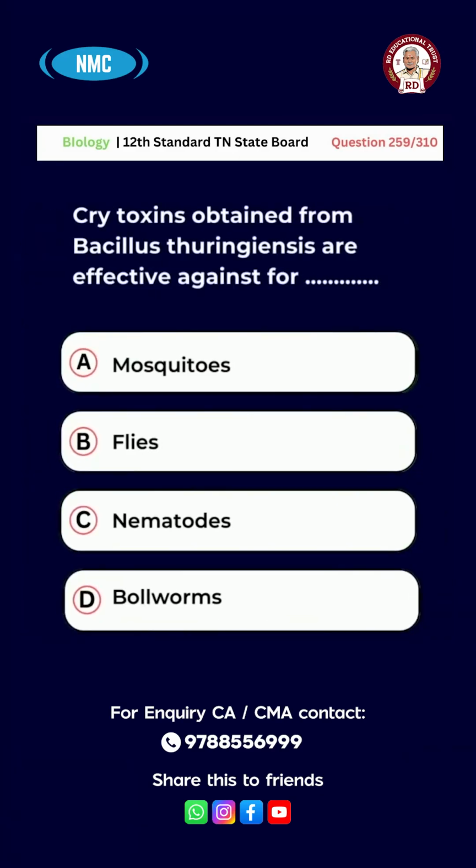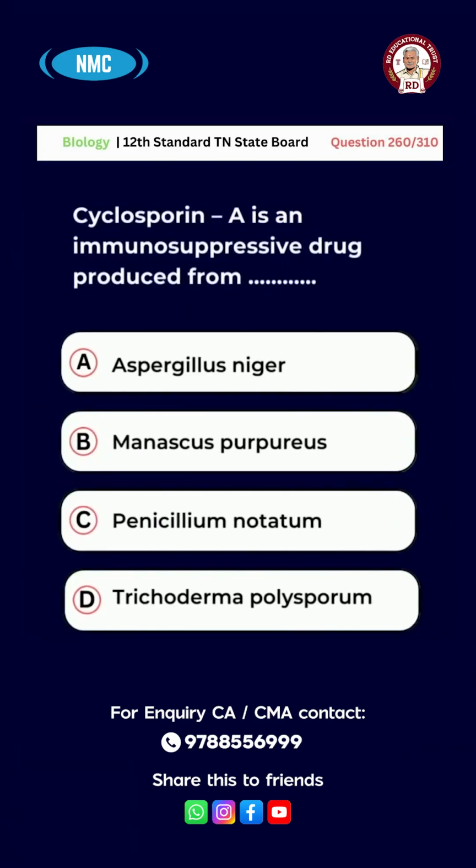Question number 259. Cry toxins obtained from Bacillus thuringiensis are effective against A, mosquitoes, B, flies, C, nematodes, D, bollworms. The right answer is option D, bollworms. Question number 260.